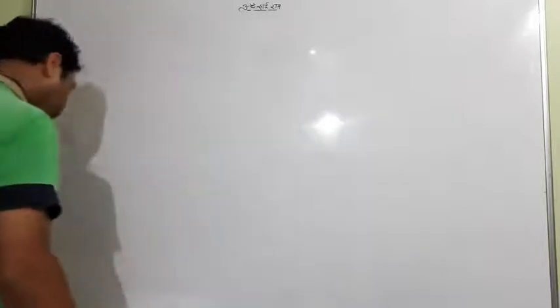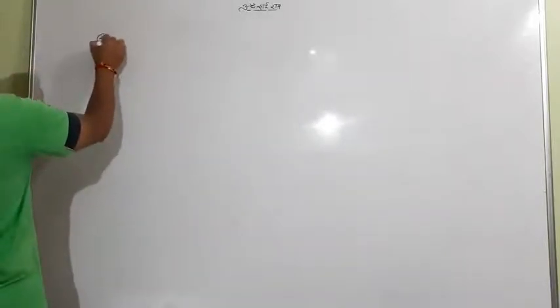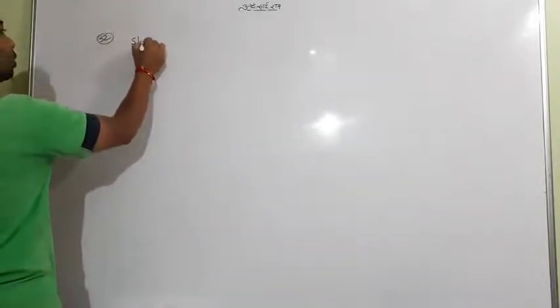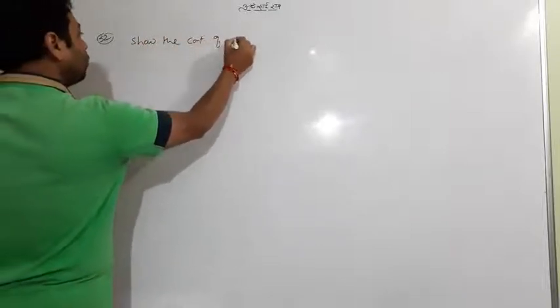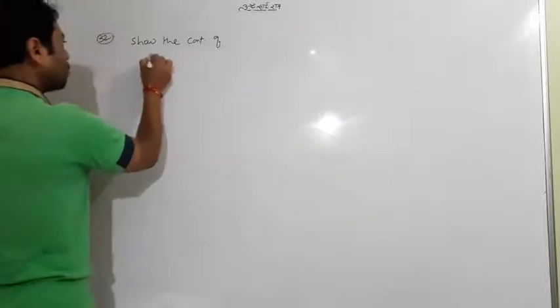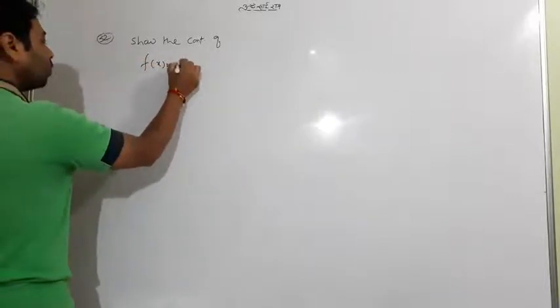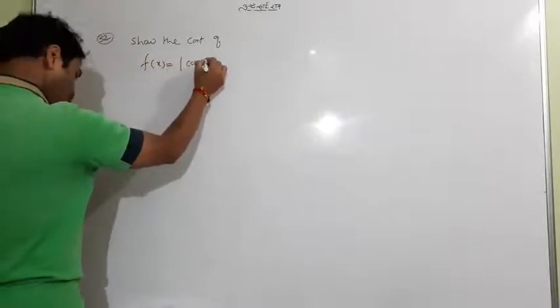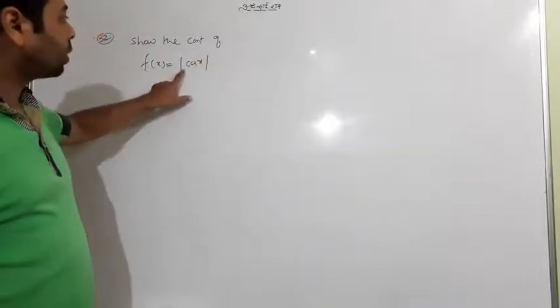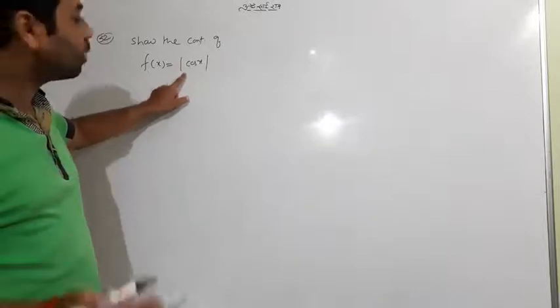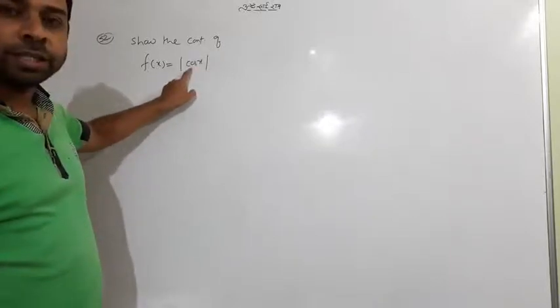We have a question, number 32, and the question asks: show the continuity of f of x equal to cos x. This is a very easy question. But you should know that this is again the composition of two functions. First is a mod and second is cos itself.